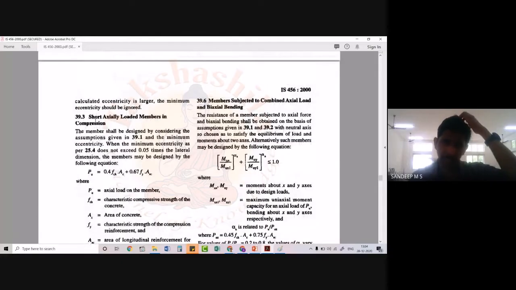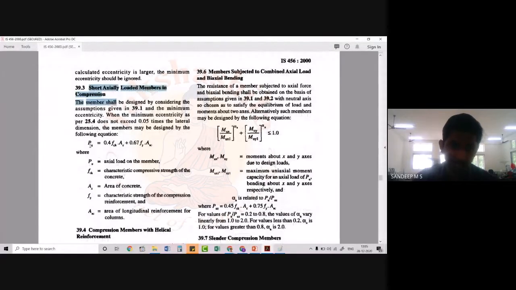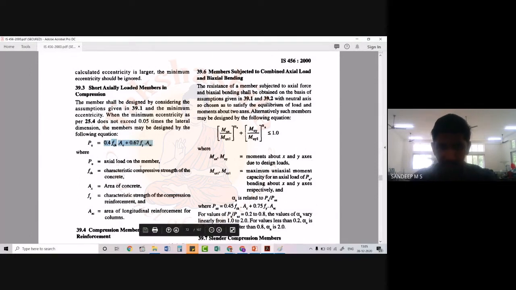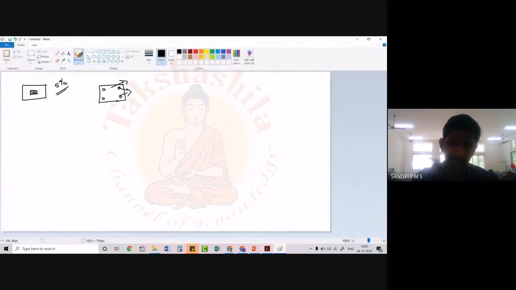So here we have short axially loaded members. Please look into this. This is what we have in our syllabus, short axially loaded members in compression. So here we have the equation Pu is equal to 0.4 fck Ac plus 0.67 fy Asc. Okay. And if you ask how we are getting this equation, it is again related to this.